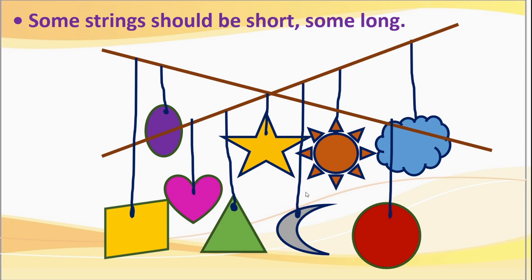And what about this crescent moon string? This is long. This is also long. Triangle string, isn't it? Yes. How to tie this? Some shapes should have short string and some shapes must have long string. Okay, this you have to take care while tying these shapes to the arms of the stick.